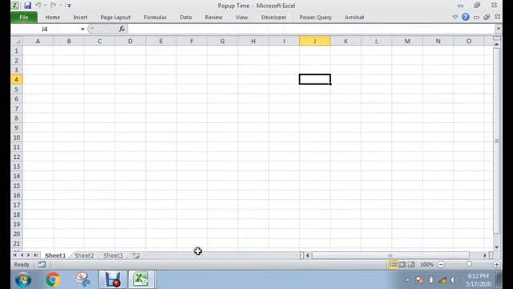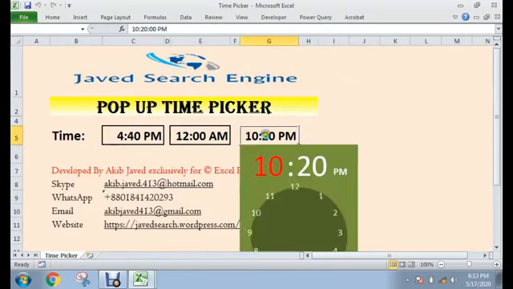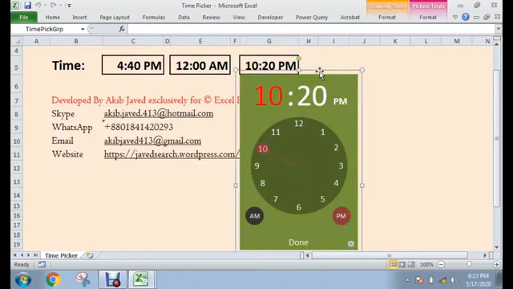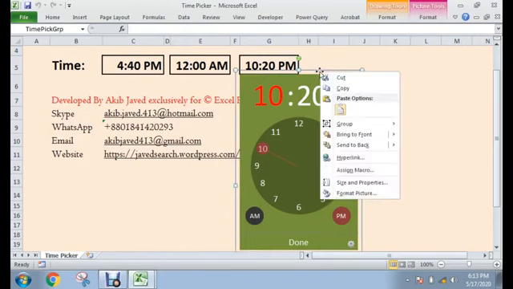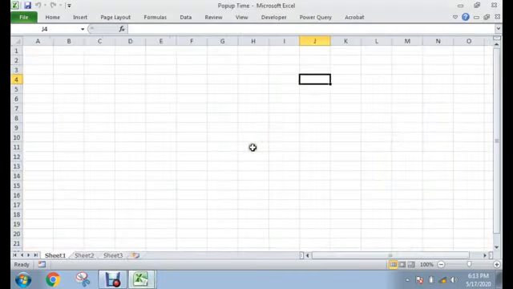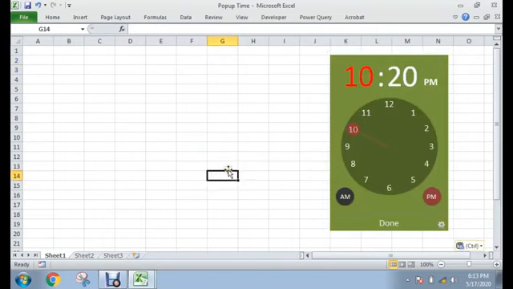Now go back to our time picker main sheet, I mean this sheet, and click here on the pop-up time picker. Just click here and press Ctrl+C to copy, or press the right mouse button and copy, then go back to our new pop-up time sheet and paste in here. Okay, our first step is now finished.